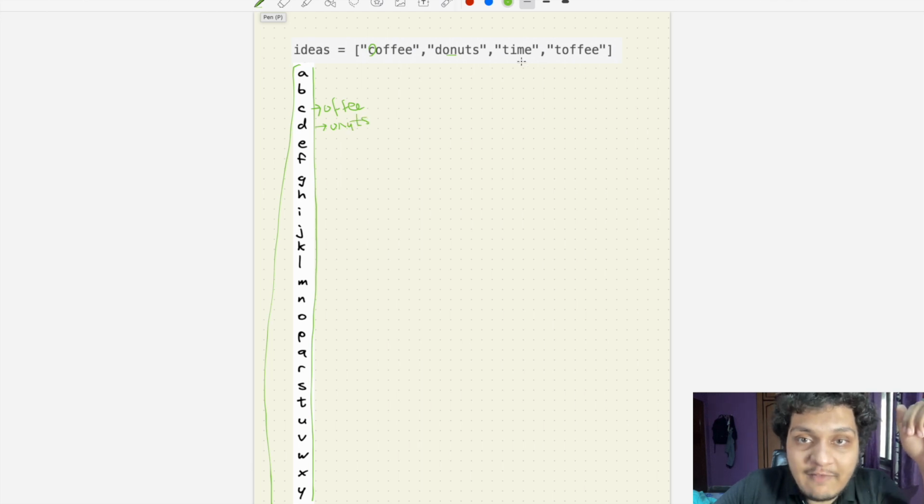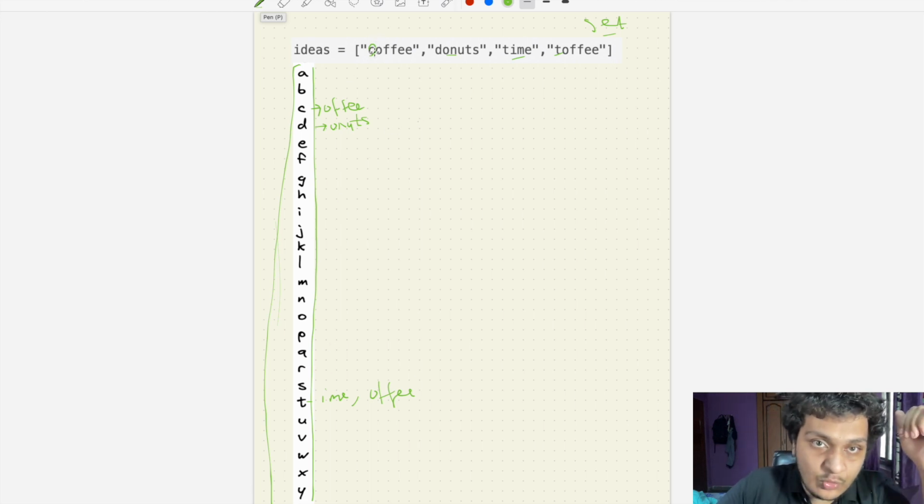Okay, now again we have time here. What is the first letter? Which is T. So we will go and add here I, M, E. And another word is toffee, which is T here. So we have to go and add offee. And I don't want any duplicate. For that I will create a set. Okay, so this is all set, so I don't want any duplicate, so I will create a set for you. I hope you understood what I did here.